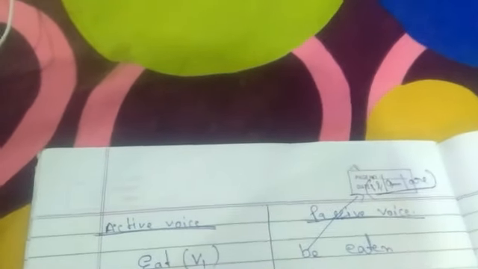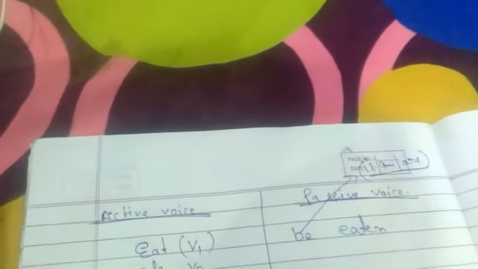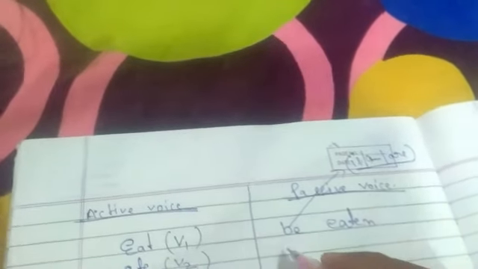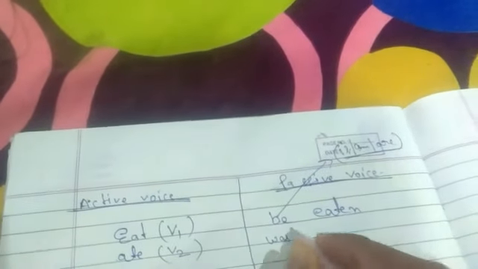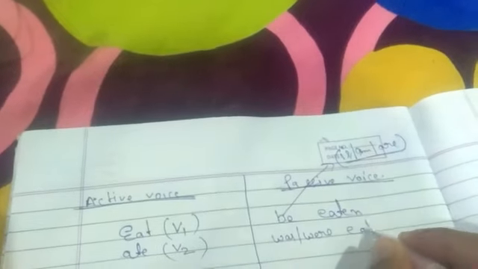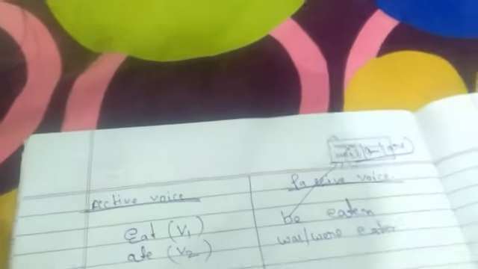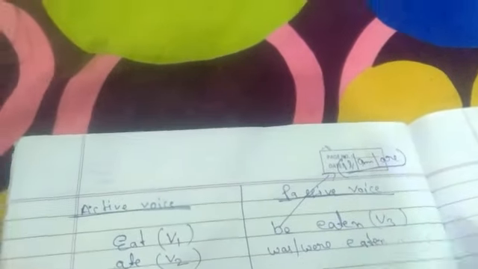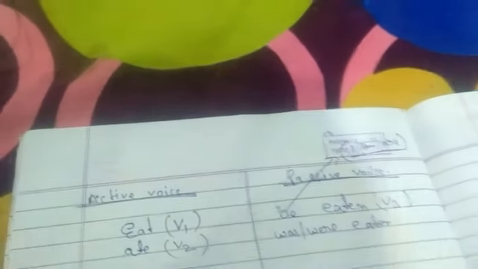Getting it? And next I spoke about what? Here is V2. Okay? And against this we will write was and were. And then again we will write eaten. Means in passive voice the verb third form always comes. So this thing must be in our mind.